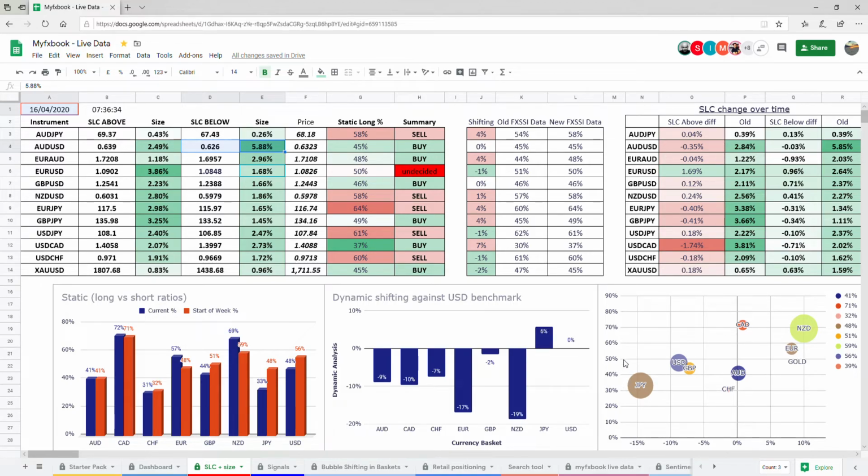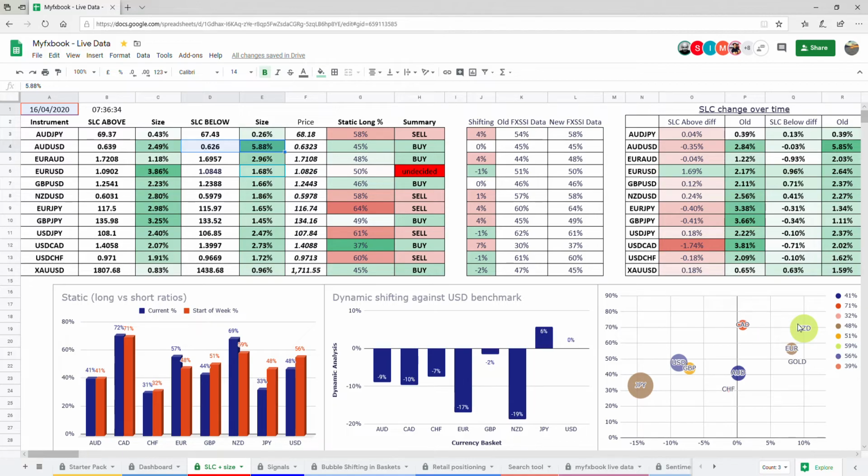If you're new to the videos, the bubbles: this is the time, this is your long-short ratios. So as they go long, it becomes a sell, and then when they sell, it becomes a buy. Okay, so they're currently selling yen, so we'd look to buy yen, and they're currently going long Kiwi, so we'd look to sell. But the bubble size tells you price performance on the day, so we should see large bubbles down here, and we should see small bubbles up there. So Kiwi's misbehaving at the moment. That should reduce in size, or it needs to move.